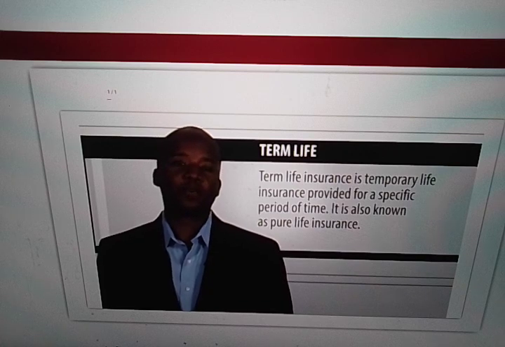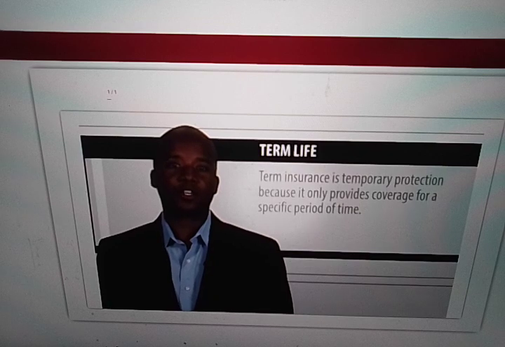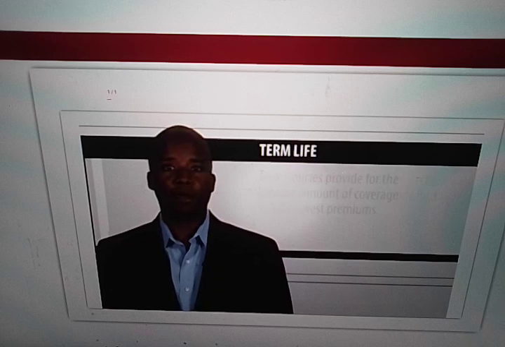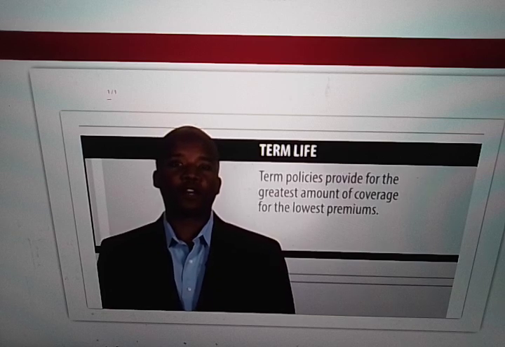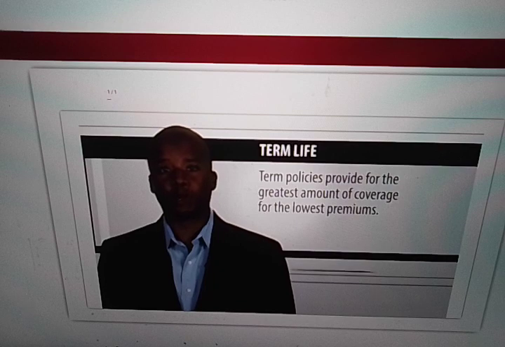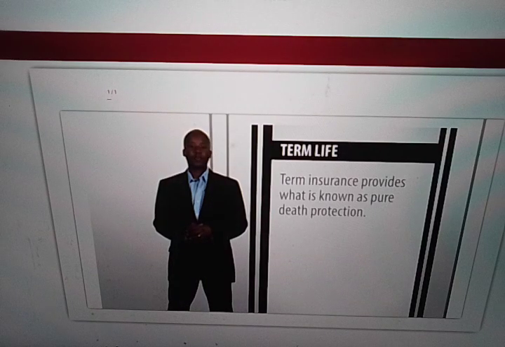It is also known as pure life insurance. Term insurance is temporary protection because it only provides coverage for a specific period of time. Term policies provide for the greatest amount of coverage for the lowest premiums. Term insurance provides what is known as pure death protection.